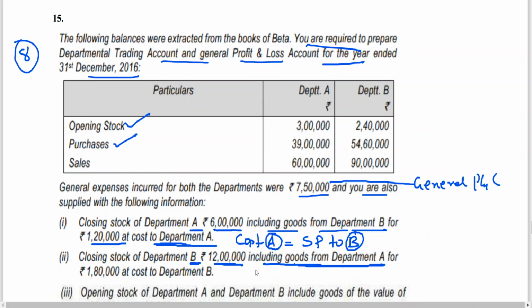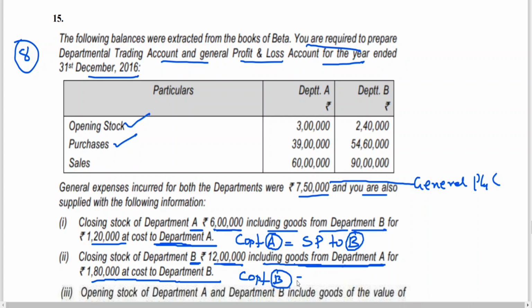Now this closing stock includes goods from Department A for rupees 1,80,000 at cost to Department B. That means B is receiving goods from whom? Department A. So who is the sender? A. Who is the receiver? B. For the receiver it is cost.